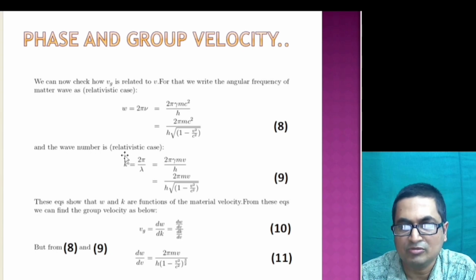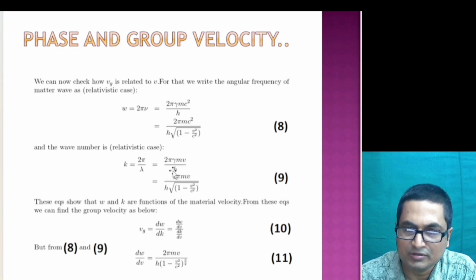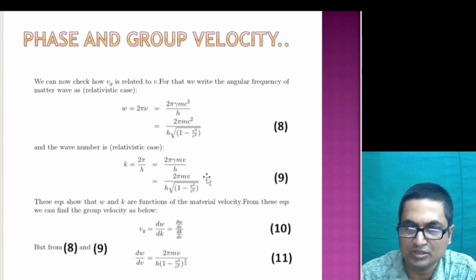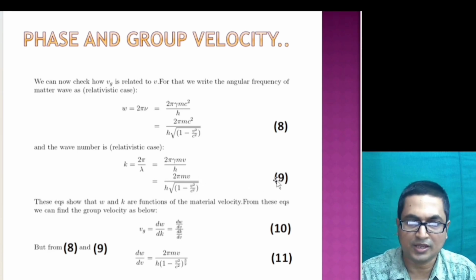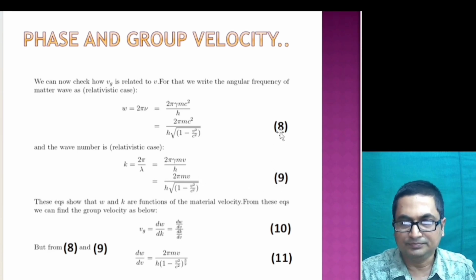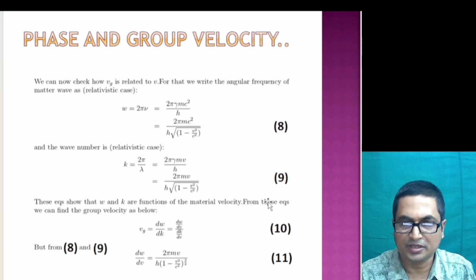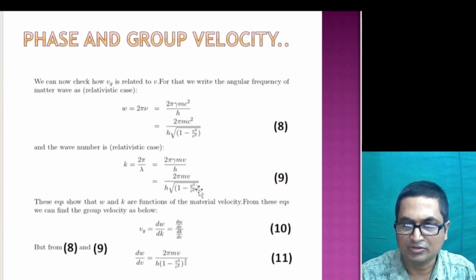Similarly, the wave number for the relativistic case is twice pi by lambda, since you know that lambda equals h by gamma mv, where gamma mv represents relativistic momentum. So putting it here, and again gamma is equal to 1 by square root of 1 minus v square by c square, so that's why k is given by equation 9. Now these equations simply represent the fact that both omega, that's wave frequency, and wave number are functions of material particle velocity.